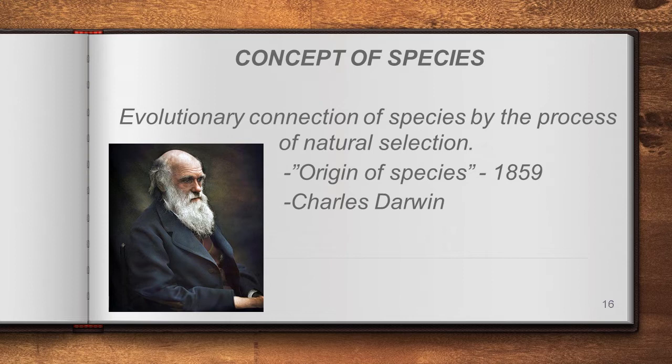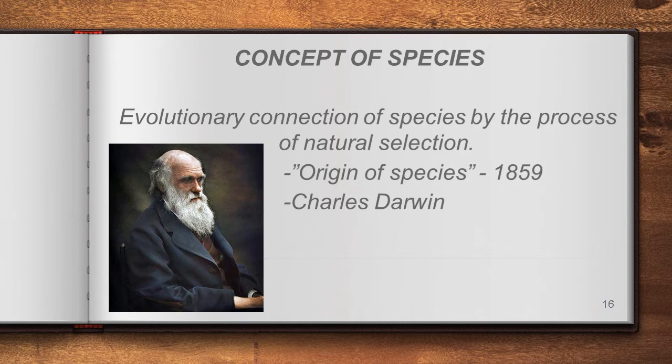The next person is Charles Darwin, and he published the book called Origin of Species in the year 1859, and he is one of the familiar evolutionists. That's why he is connecting the word species with evolution. He says evolutionary connection of species by the process of natural selection.